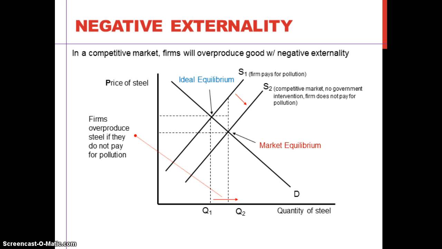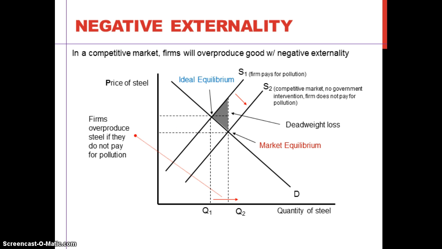So to justify this ideal equilibrium, a society or government identifies the deadweight loss here, and they will insist we should reduce the production of steel to solve pollution. You might find this deadweight loss weird because we've just learned that this is consumer surplus and this is producer surplus, and when the government increases or decreases the price, we'll have deadweight loss here.